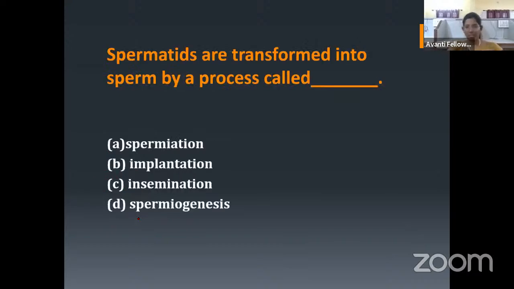Okay, so next question. Spermatids are transformed into a sperm by the process called what? Spermiation, implantation, insemination, spermiogenesis. Very good. So quick answers in the chat box also. I'm relaunching a poll again. That's great.